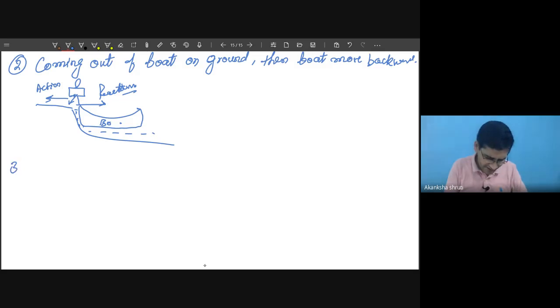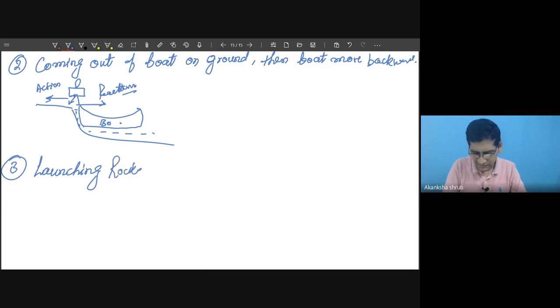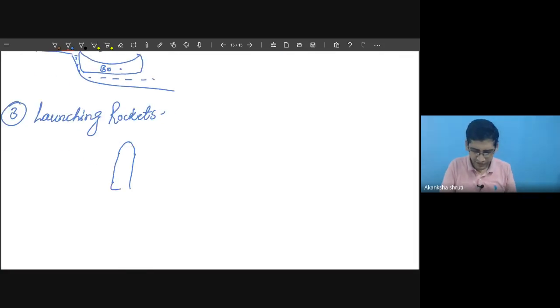The third one: launching rockets. Students, you already know that to launch a rocket, a large amount of gas is released from here.